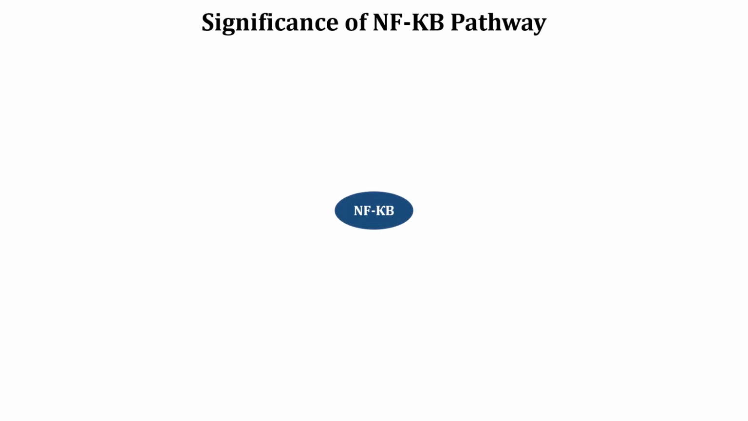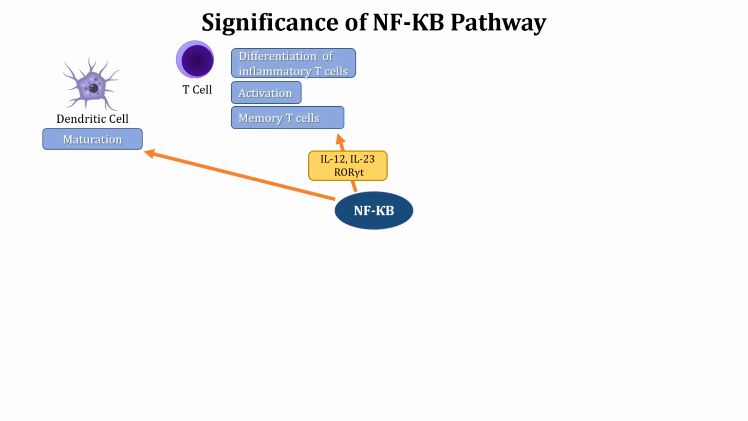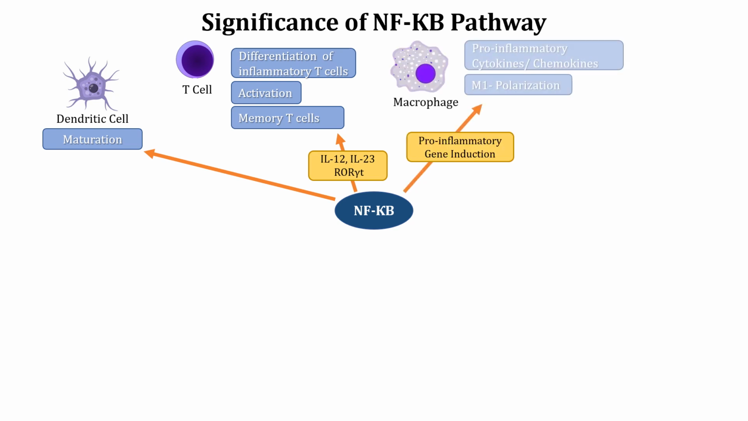We will now talk about the significance of NF-κB pathway. NF-κB transcription factors regulate the maturation of dendritic cells. Through the transcription of IL-12 and IL-23 genes, NF-κB promotes differentiation and activation of T cells. The pro-inflammatory function of NF-κB has been studied extensively in the macrophages. Both macrophages and dendritic cells aid differentiation and activation of T cells.